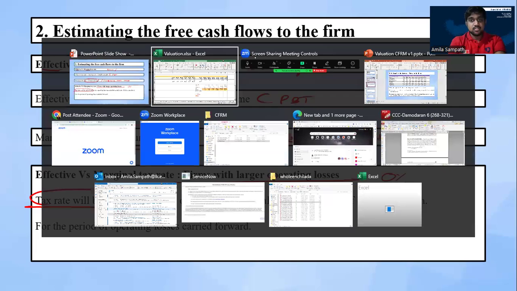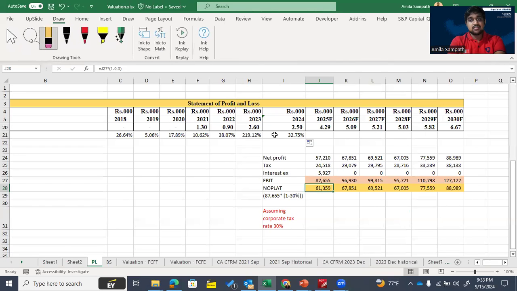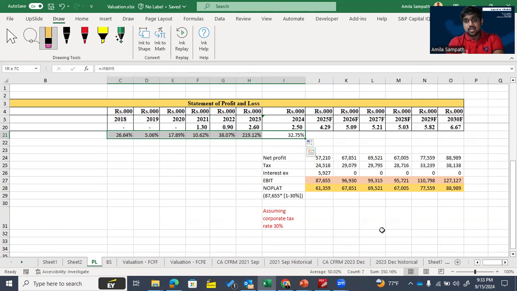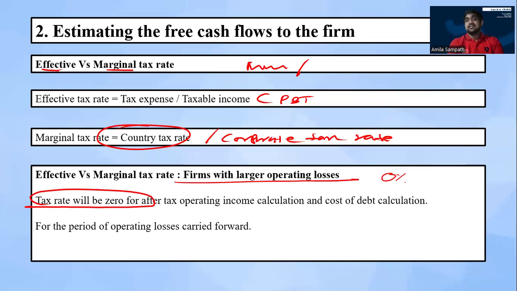If we can't identify an exact marginal tax rate for our forecasted period, because even the average is similar to, you can see here, 50%, then the usage of the marginal tax rate is not suitable. In that situation, we can use the country's applied corporate tax rate. Again, it's a judgmental thing based on the scenario, but you need to keep this in mind for your examination purpose.